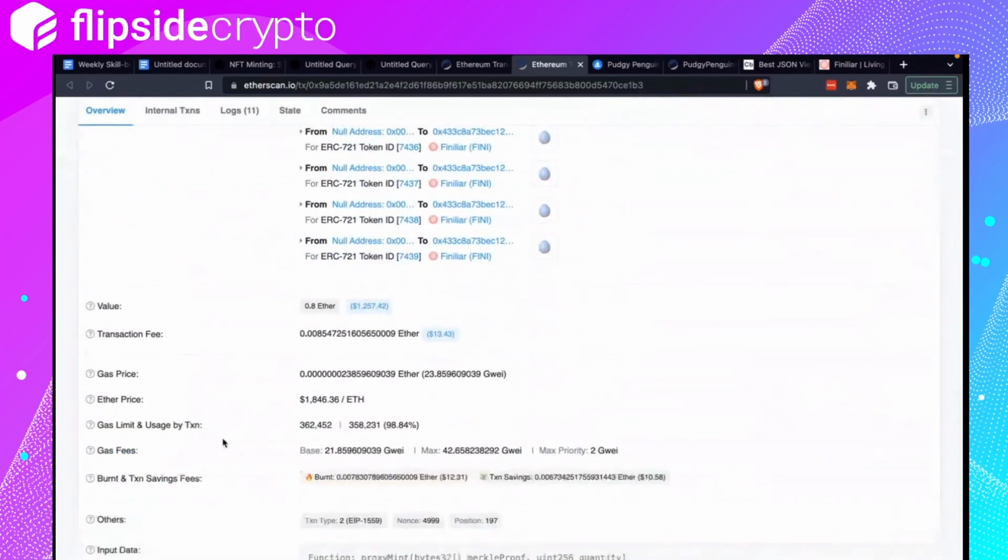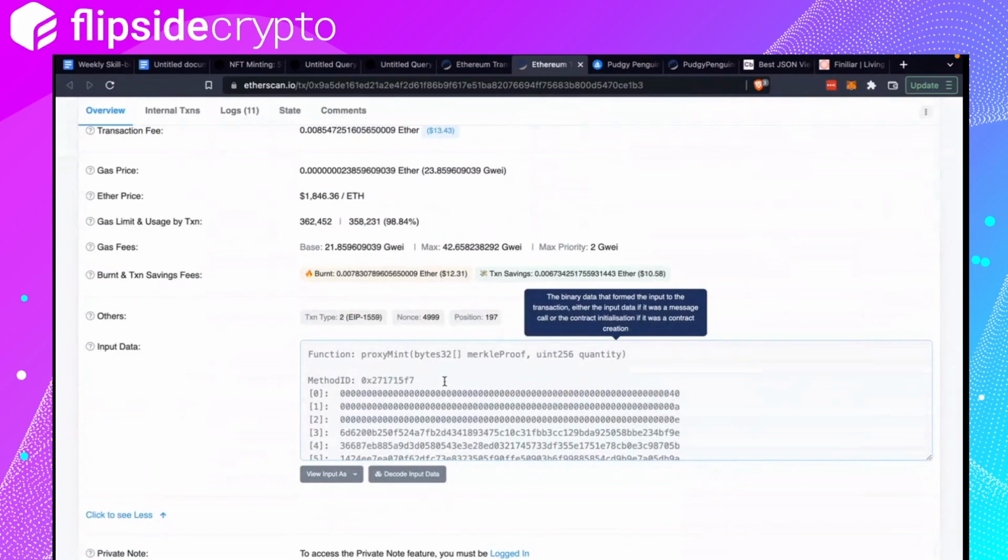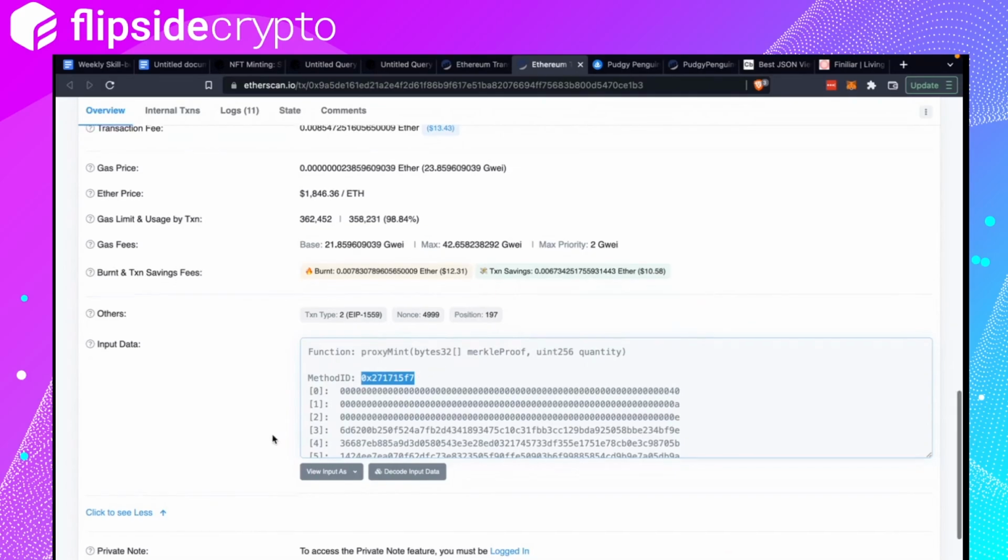If you click see more here, this would be the origin function signature, which is like a unique identifier to say what is the function for this transaction. In this case, the name of the function is called proxy mint. I'm just guessing it's some sort of minting transaction, right? And then 0x271715f7 is what you would see in the origin function signature column if you were to look at the minting tables.